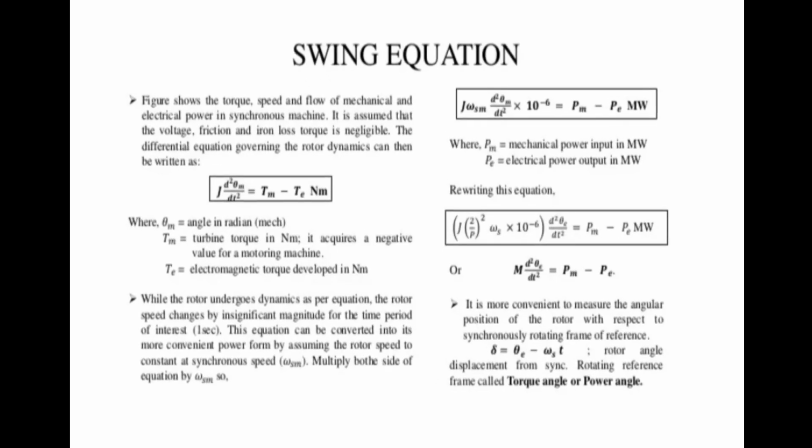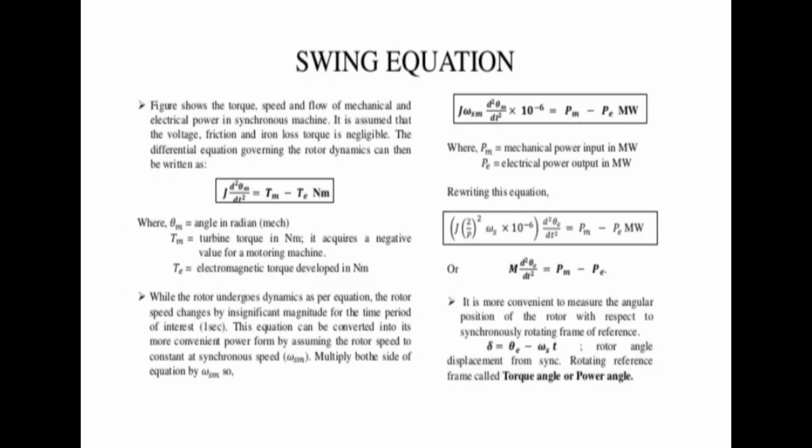Swing equation. The figure shows the torque, speed and flow of mechanical and electrical power in a synchronous machine. It is assumed that the friction and iron loss torque are negligible. The differential equation governing the rotor dynamics can be written as J d square theta m by dt square equals Tm minus Te in Nm, where theta m is the angle in radians, Tm is the turbine torque and Te is the electromagnetic torque developed in Nm.